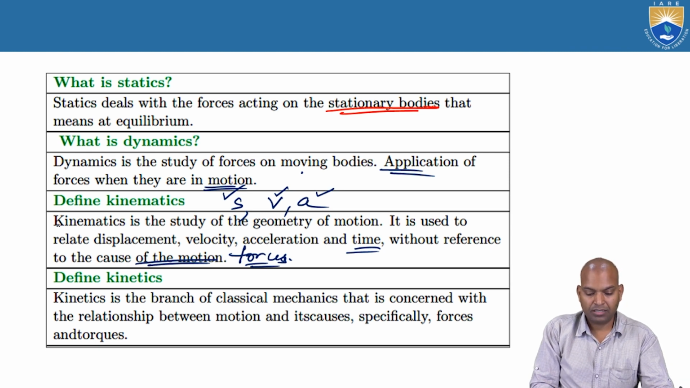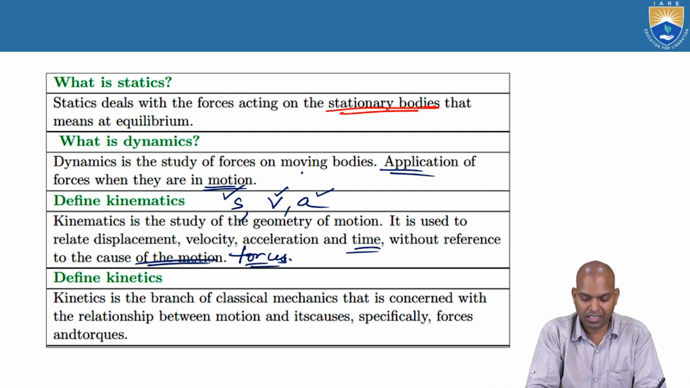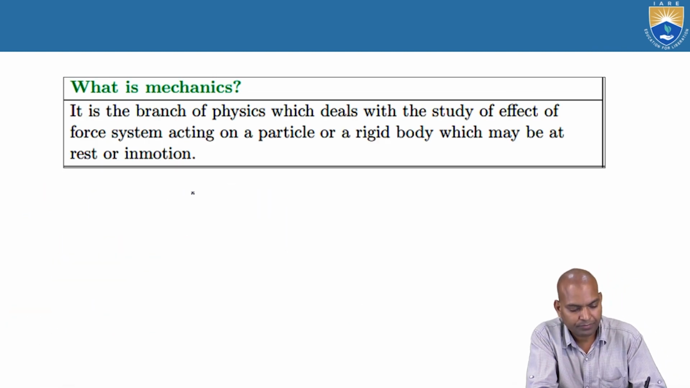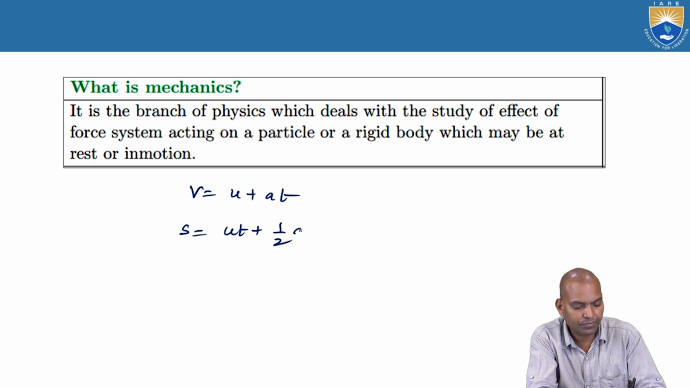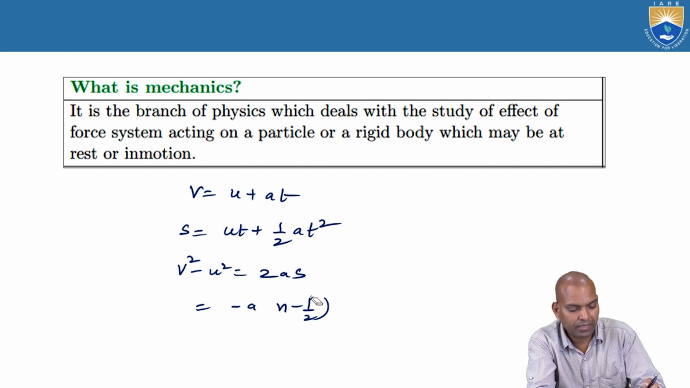So in kinematics, for displacement, velocity, acceleration and time, there are equations. There are three equations for this. Number one, V equal to U plus AT. The second equation, S equal to UT plus half AT squared. Then V squared minus U squared equal to 2AS. And finally, the distance in the nth second, S_n equal to U plus A times (N minus half). These are the equations we are going to study.